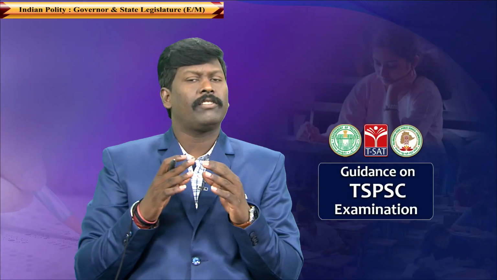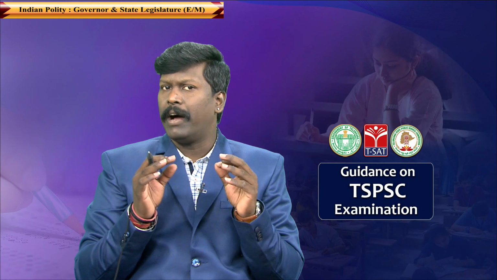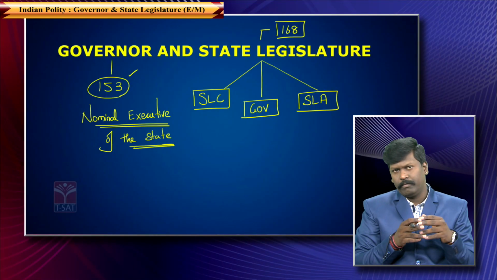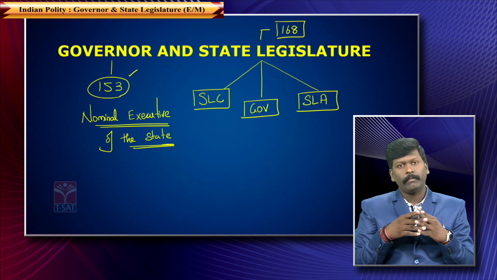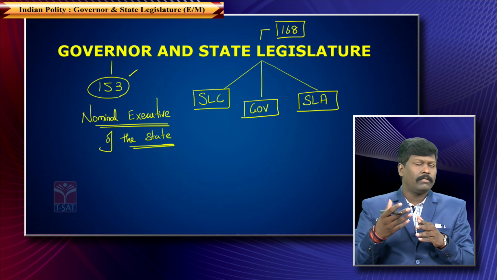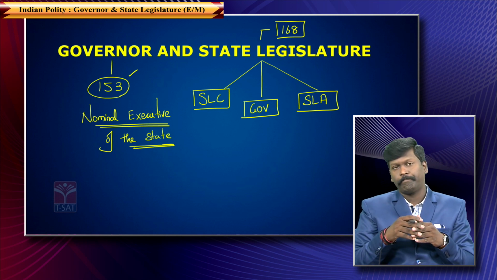The State Legislature is not compulsorily a bicameral legislature like Parliament. Parliament is always bicameral, meaning two houses. A State Legislature can be bicameral or unicameral.